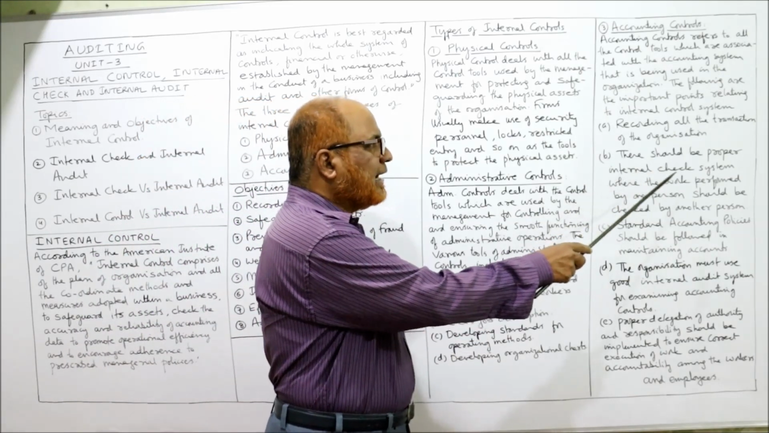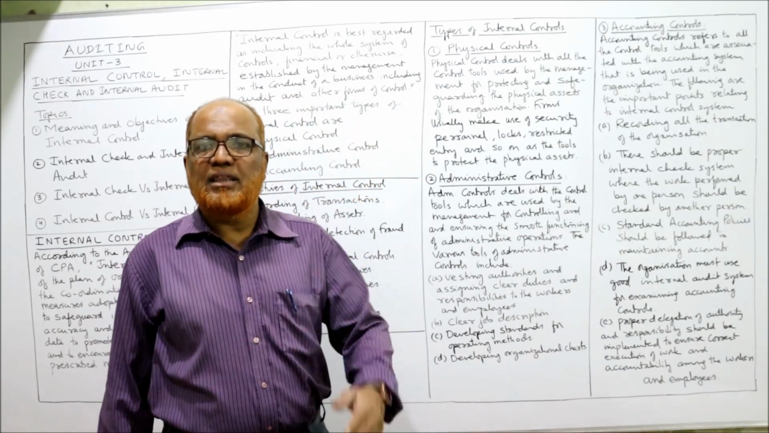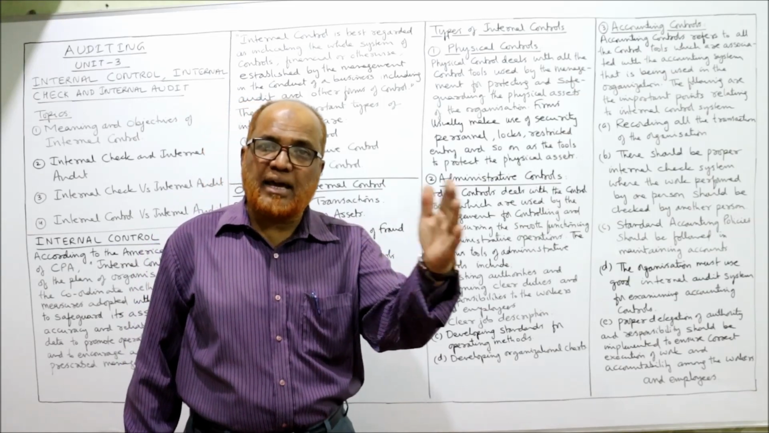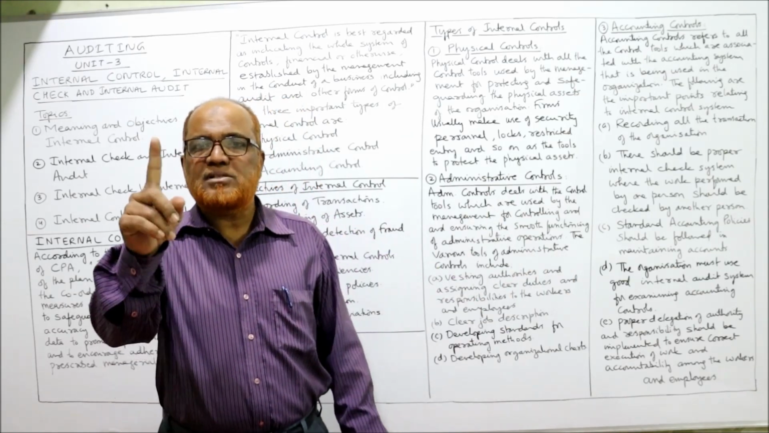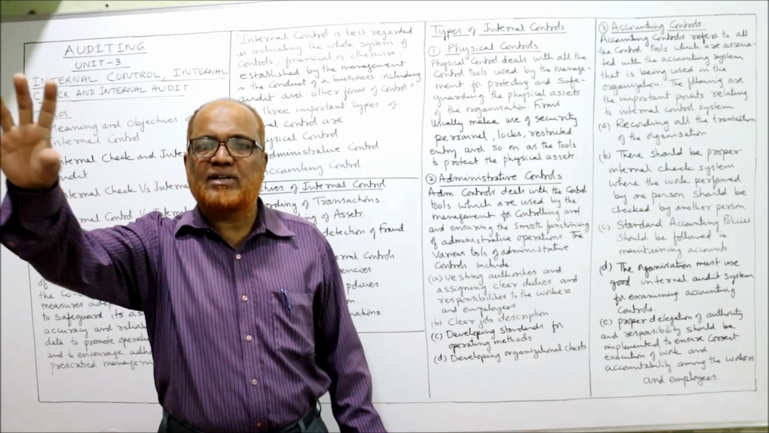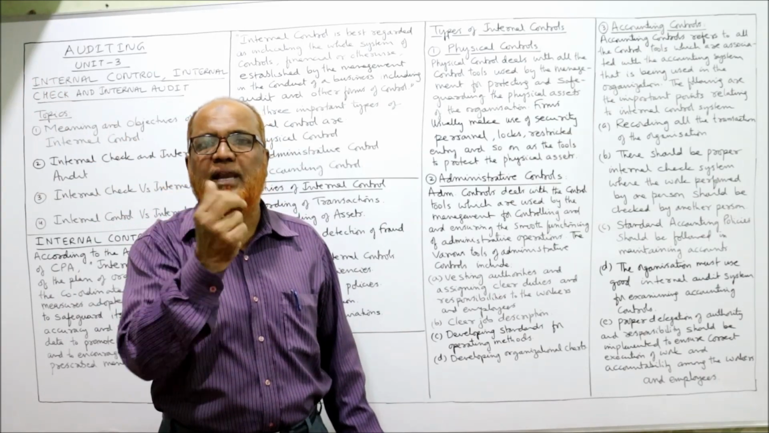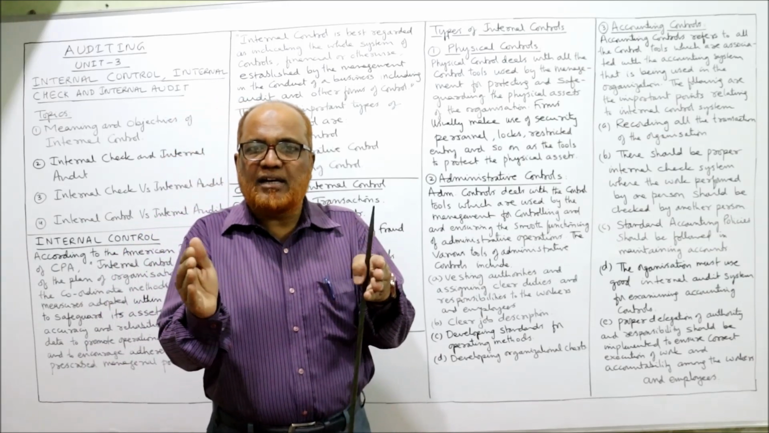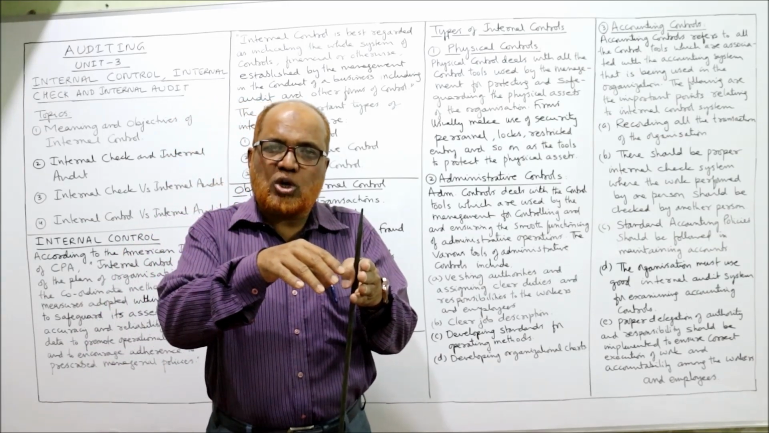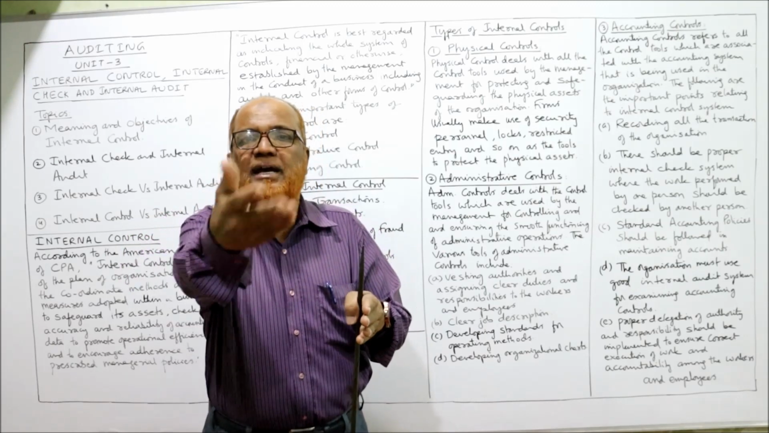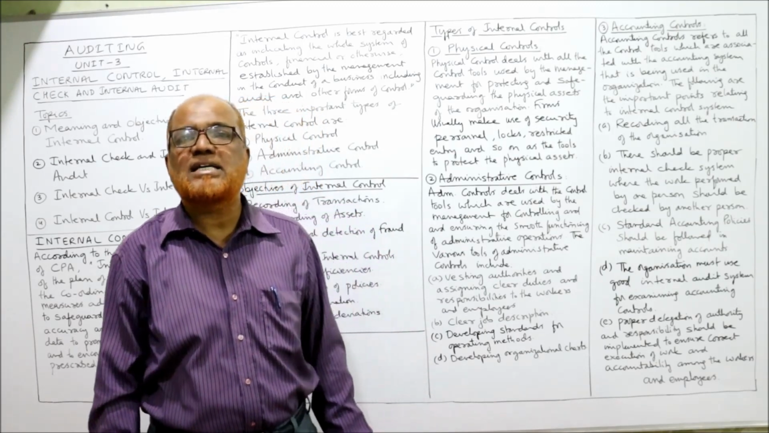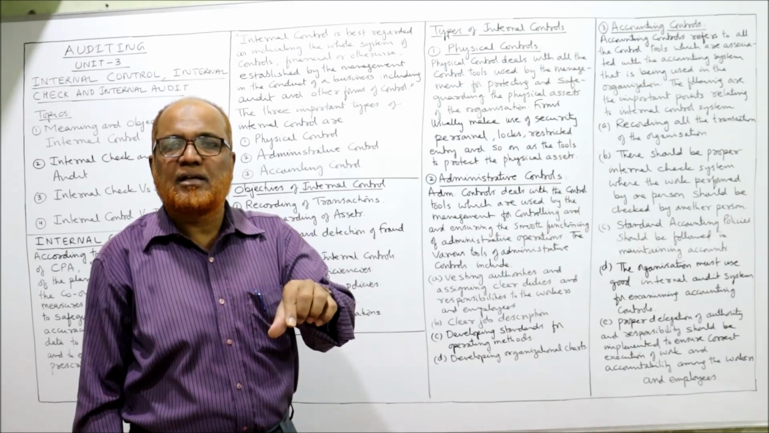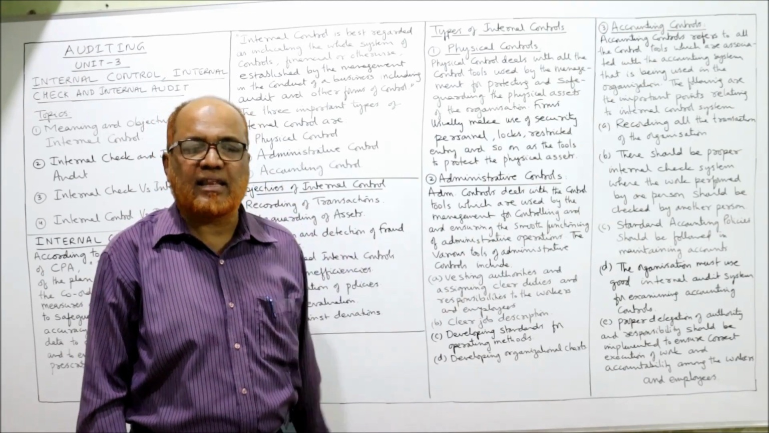Second, there should be a proper internal check system, whereby the work performed by one person should automatically be checked by another person. That means one person should not do all the activities, all the job of a particular activity from A to Z. The job should be divided. One person's job should automatically be checked by another person. This is called the internal check system. So accounting control requires that the job of every worker should be checked by another worker.